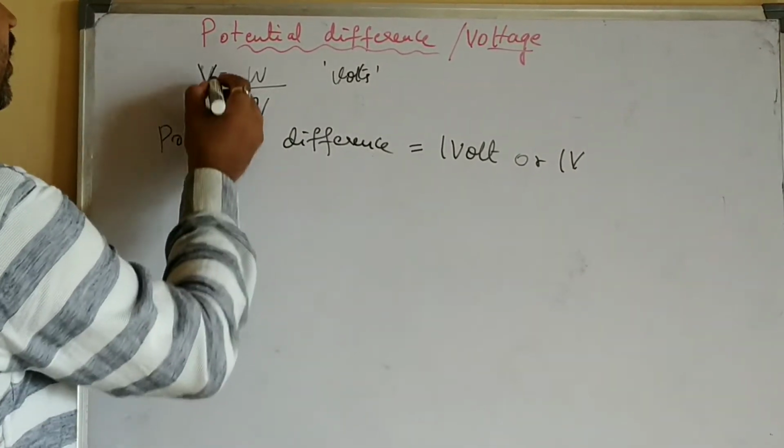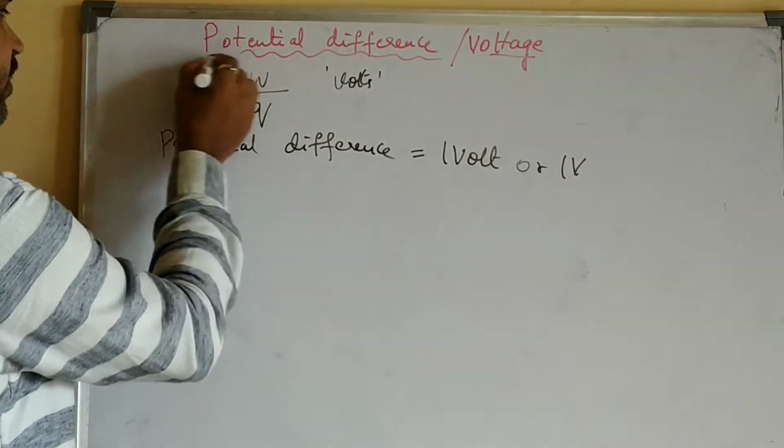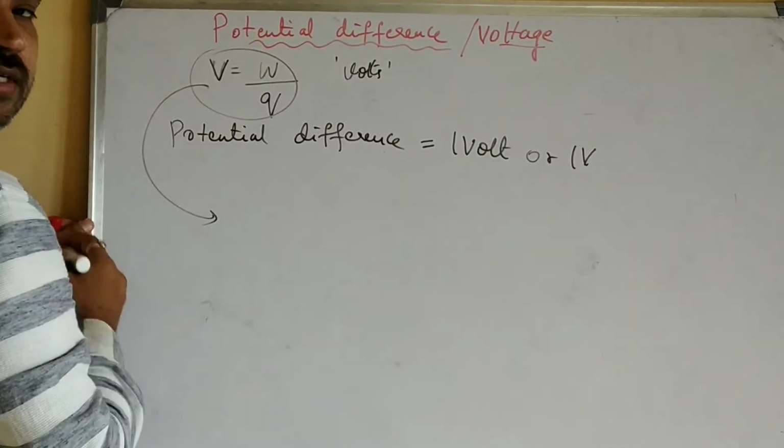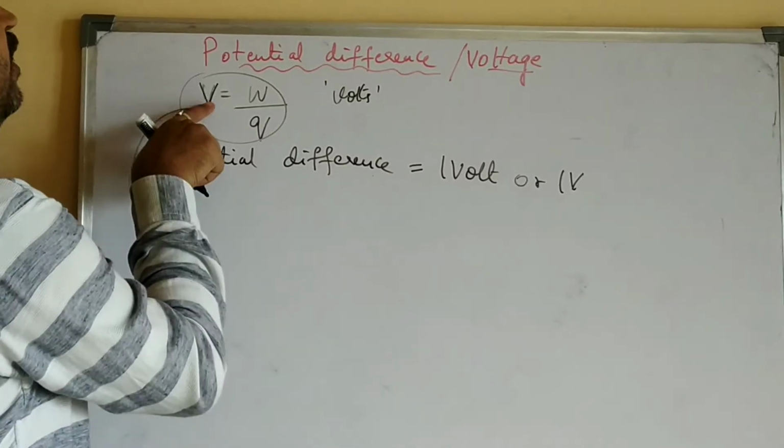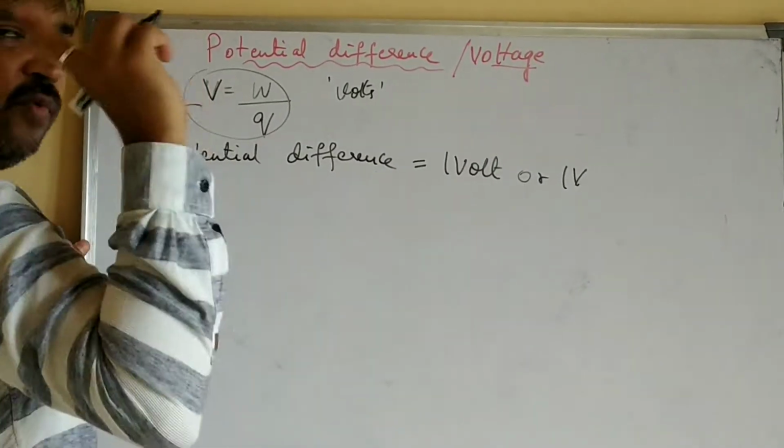See the formula; I am doing this with respect to this formula only. The potential difference, that is V, is said to be 1 volt.